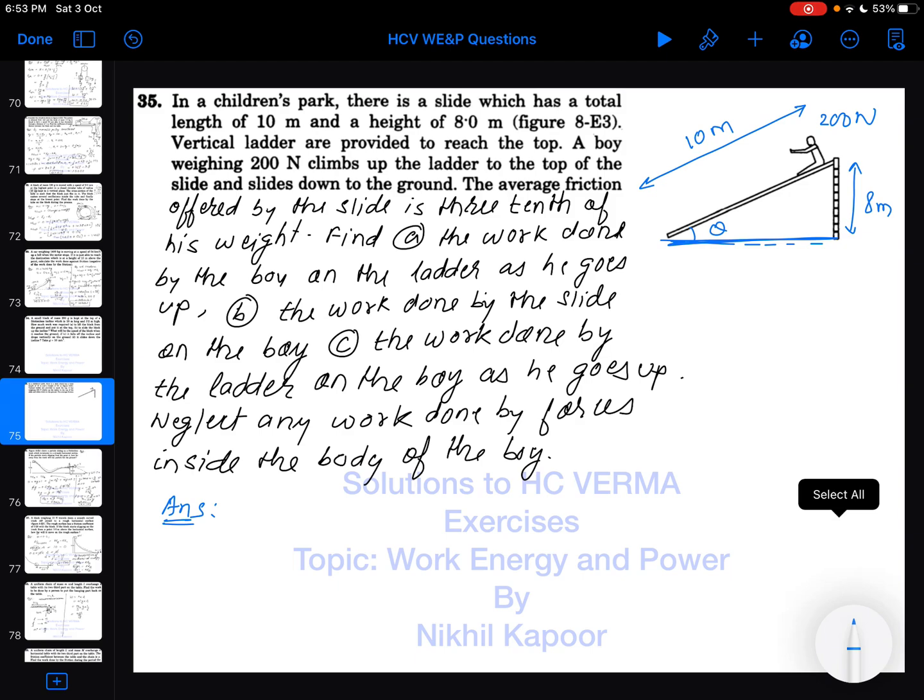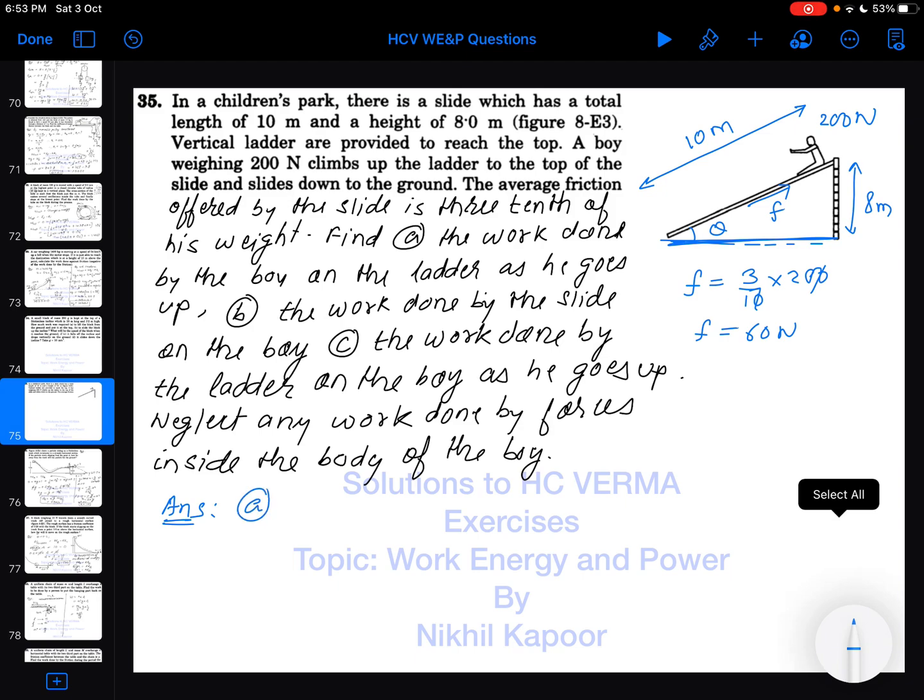The average friction is 3/10 of the weight. So the frictional force offered by the slide on the boy is 3/10 times its weight. So this gets cancelled and that comes out to be 60 Newton is the frictional force.